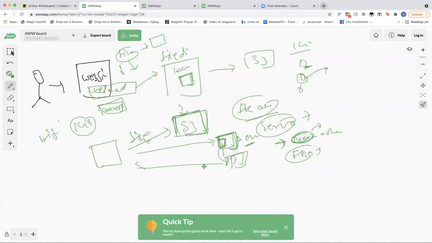Any doubt on this, Viram, or anyone else? Okay, clear till here? So we'll store that file in S3. What next?